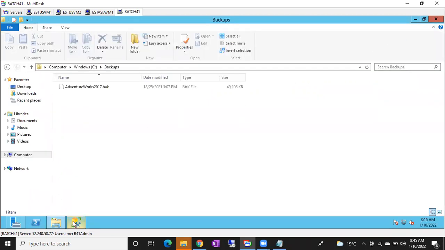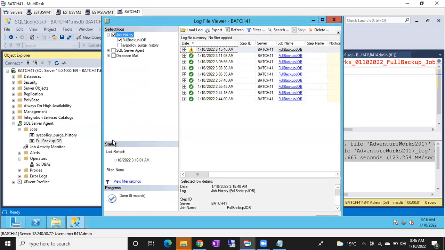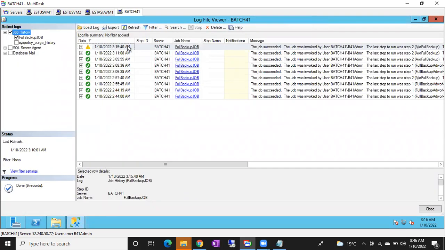Okay, done. So let me go and check this job view history. See here, actually it was not succeeded. I'll tell you, you can see a warning symbol. Guys, can anyone guess what the warning symbol is?